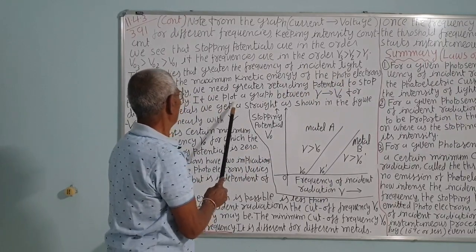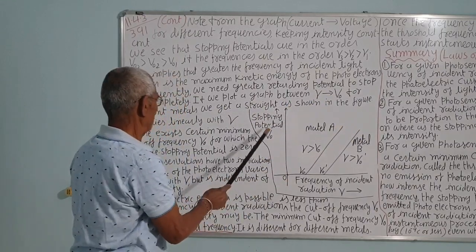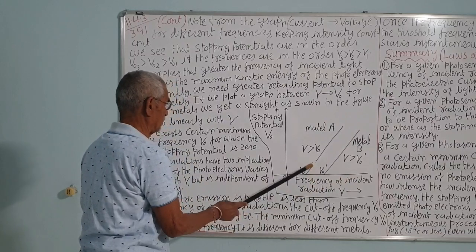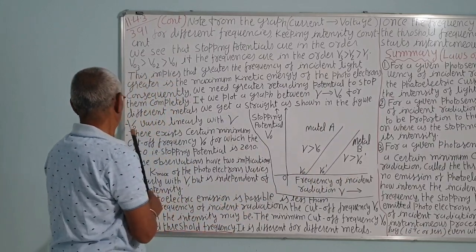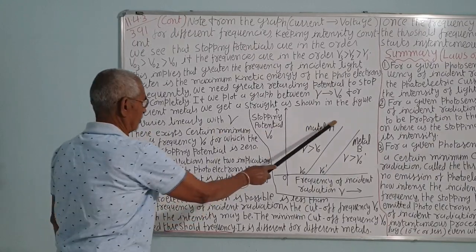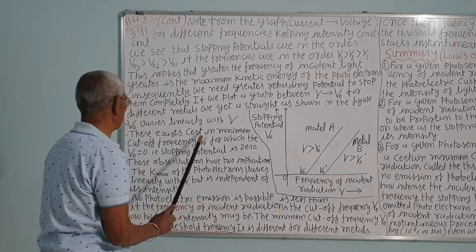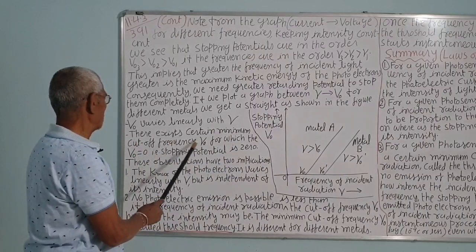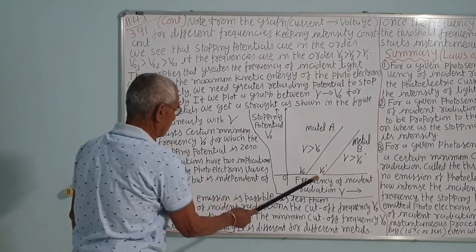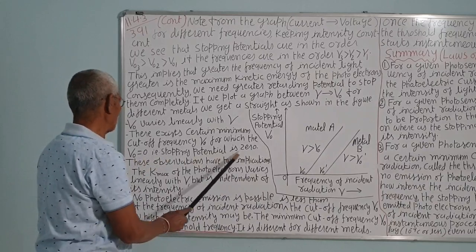If we plot a graph between the frequency nu and the stopping potential, the graph is a straight line. The stopping potential is on the y-axis, and on the x-axis is the frequency of the incident radiation, nu. The stopping potential V0 varies linearly with the frequency nu. Correct? There exists a certain minimum cutoff frequency nu0. This is for metal A, this is for metal B. This cutoff frequency is called the threshold frequency. That is, the stopping potential is 0.